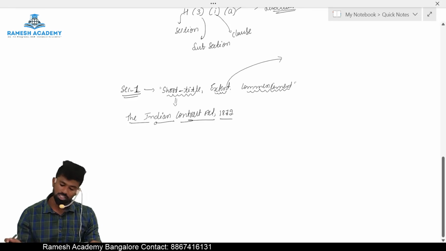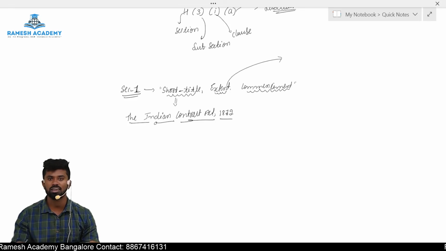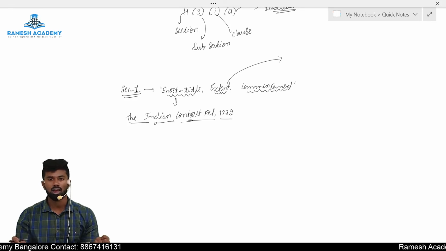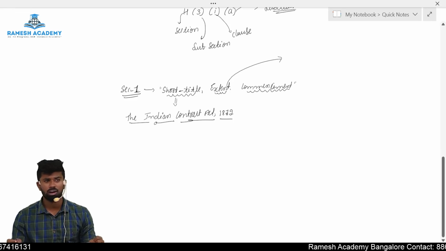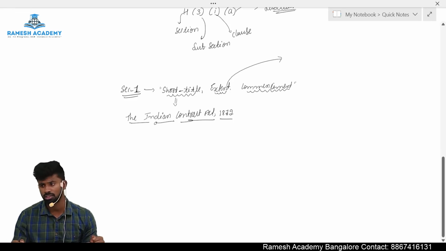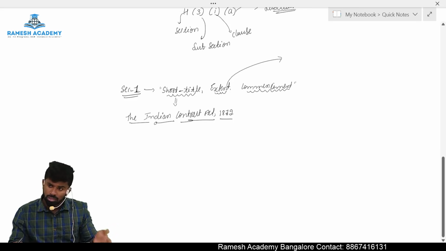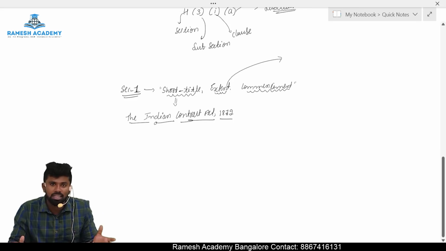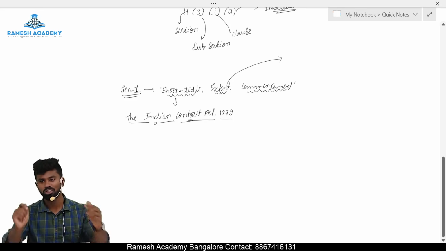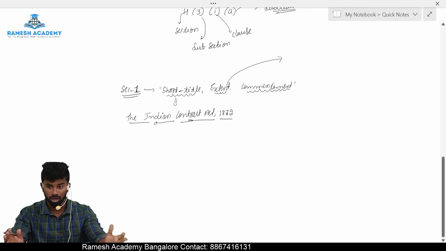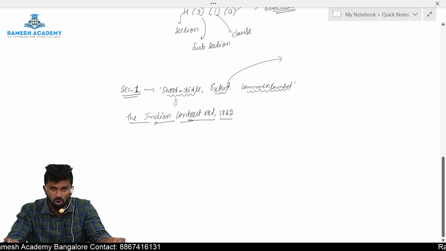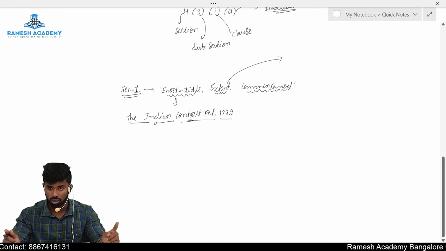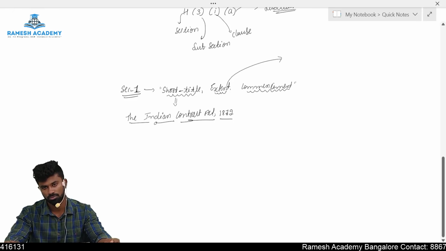Extent, what is the coverage of this act? Sir, is it applicable to the entire India, sir? Yes, there are no exceptions now. Before repealment of Article 370, that is in the year 2019, before 2019, this law was applicable to entire India except Jammu and Kashmir. But now, because Article 370 is repealed, all the laws made in the Parliament of India are also applicable to Jammu and Kashmir. It's a union territory now.